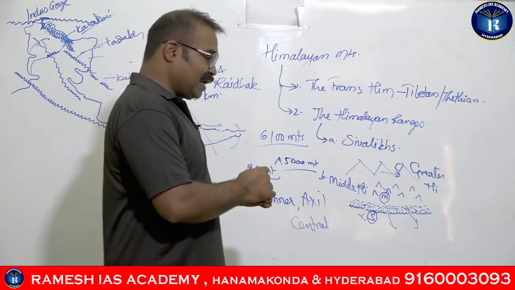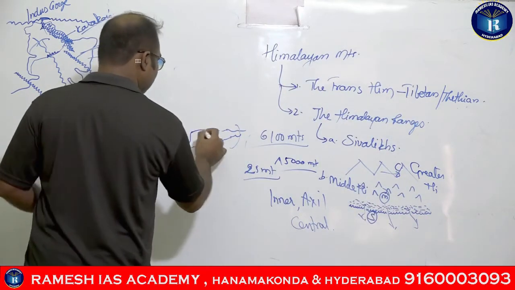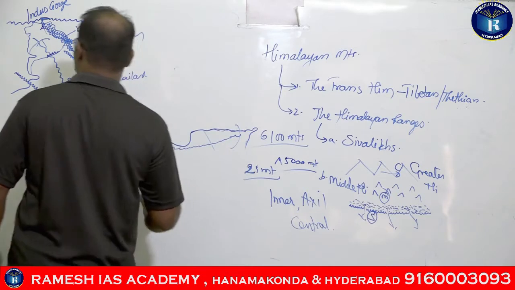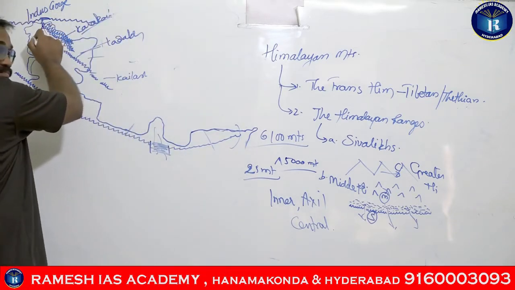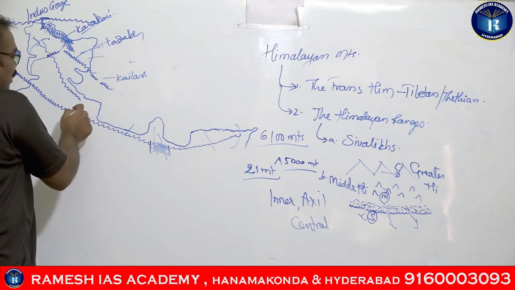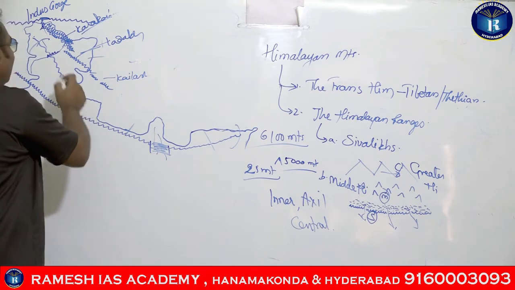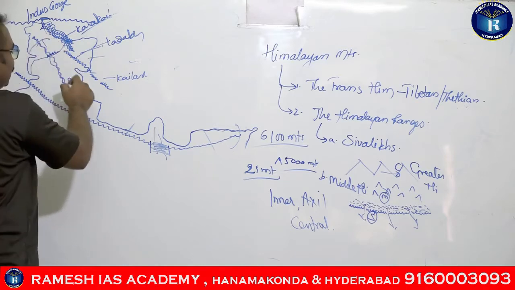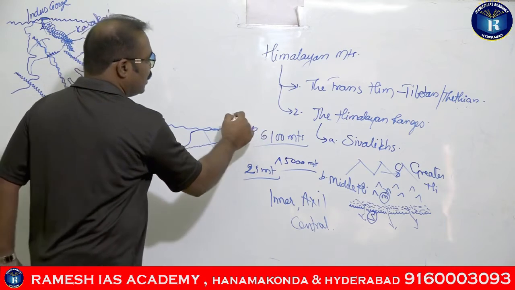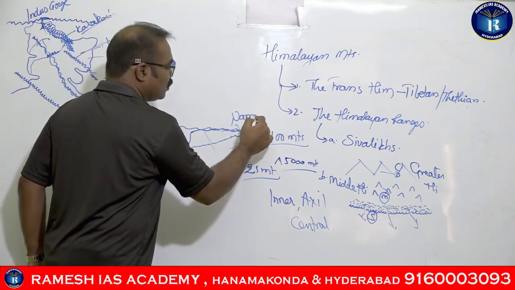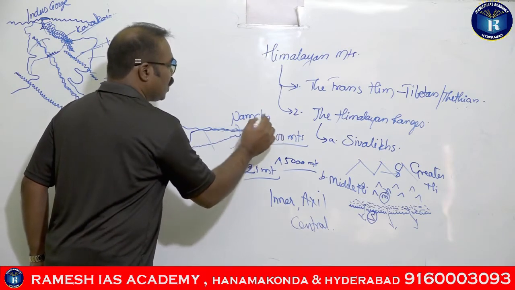And the Greater Himalayas are said to be extending from the Nanga Parbat, right? Because the Zanskars are the extensions of the Greater Himalayas, they are the offshoots of the Greater Himalayas.